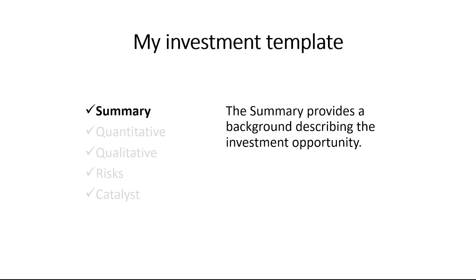I have 5 steps in my investment template. You can use it in any form or method you'd like. It could be 200 words or 20,000 words, 2 pages or 20 pages. But these are the 5 steps that I use to form my own investment checklist. This is the process and procedures that I go through when I mentally think about any investment. I'm going to use it in this format as well for cryptocurrencies.